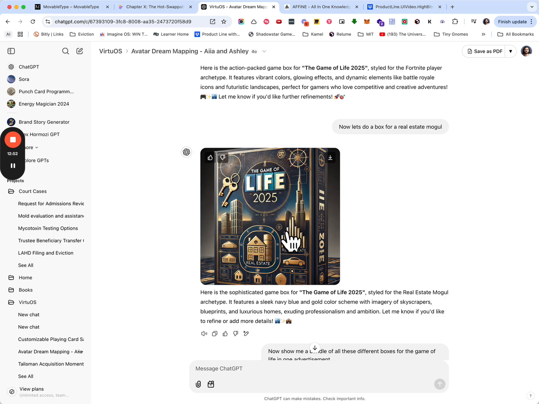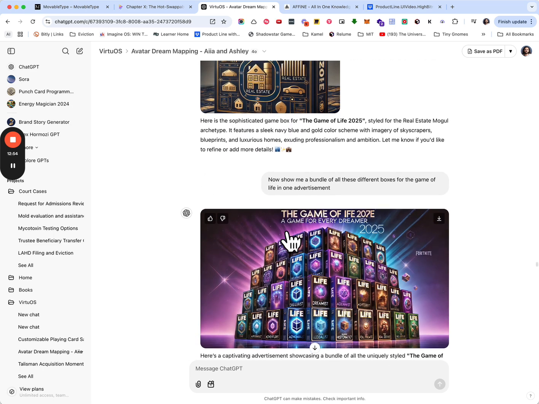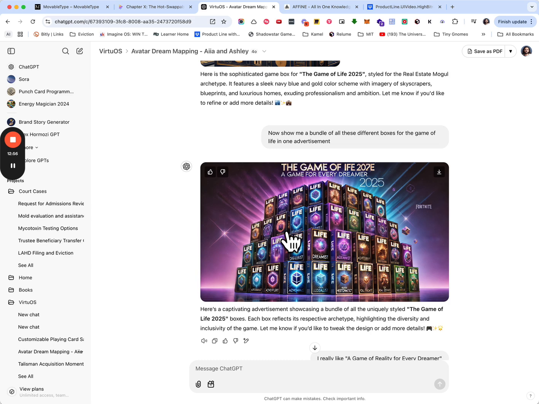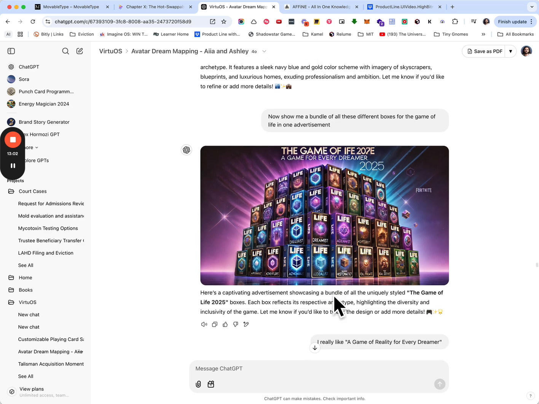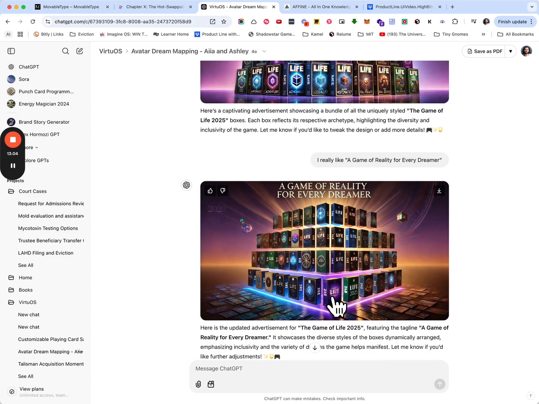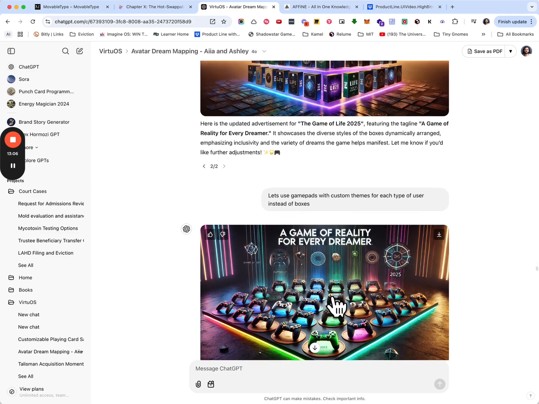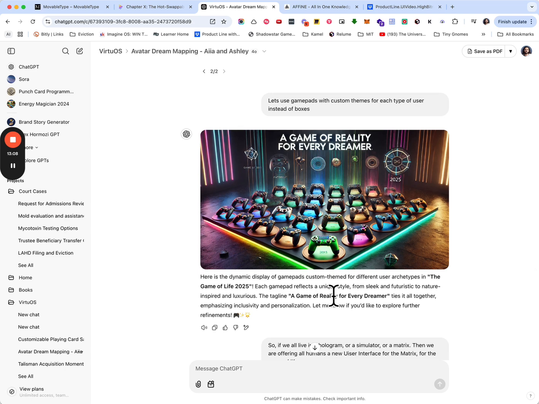This would be for someone who wants to be a real estate mogul, right? And so you end up with all the players of the game each have their own game box that's custom to their style. The game of life, a game for every dreamer, right? A game of reality for every dreamer. And of course, each individual getting their own custom game pads, which will be more innovative than just the PlayStation style gamepad, of course.